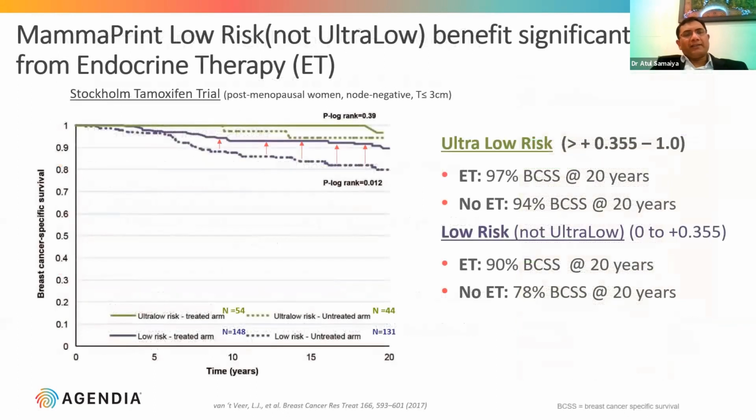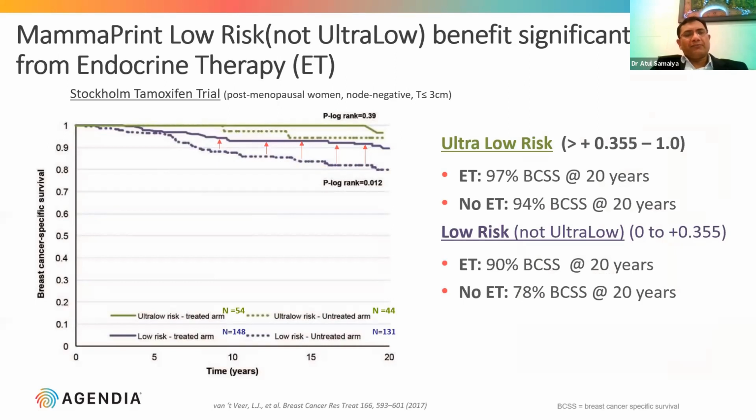So this can be defined in this graph. These are the ultra low risk patients who received endocrine therapy. These are the ultra low risk patients who have not received endocrine therapy. And these are the low risk patients treated with endocrine therapy, and this is the low risk patients not treated with endocrine therapy.